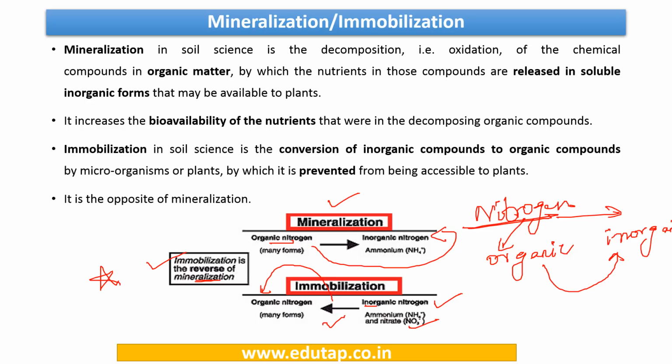Next, there's one more point to remember, that plants can take in nitrogen only in the inorganic form. This is a very important thing to know. Plants always consume nitrogen which is present in the soil in the inorganic form. So kindly pause this video and have a look at these definitions again.